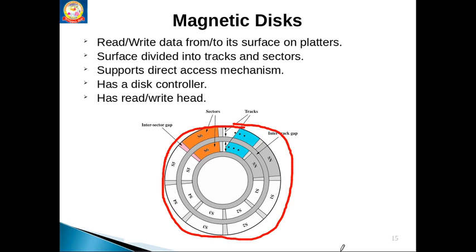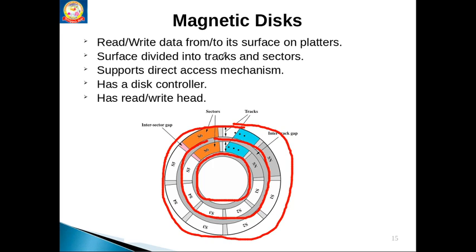Here we see several circles. This is another circle, and this is another circle. In this figure we see three different circles. The surface is divided into various circles: this is our inner circle, the next inner circle, and then the next outer circle.